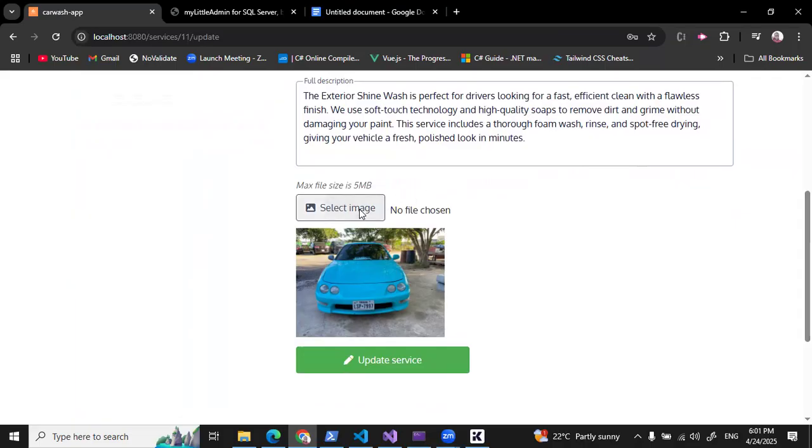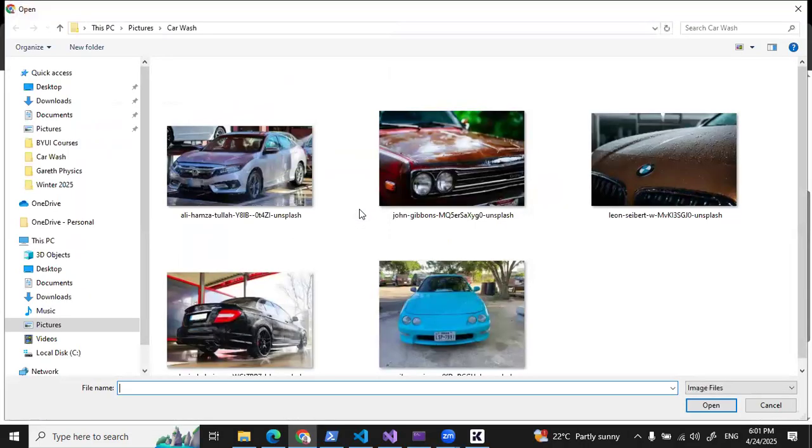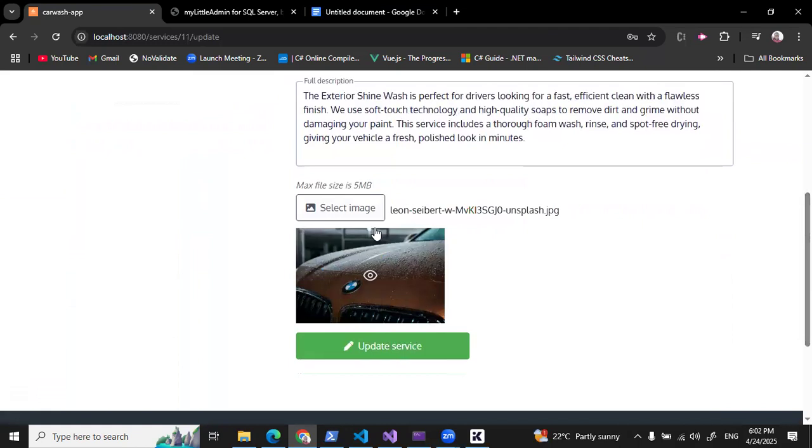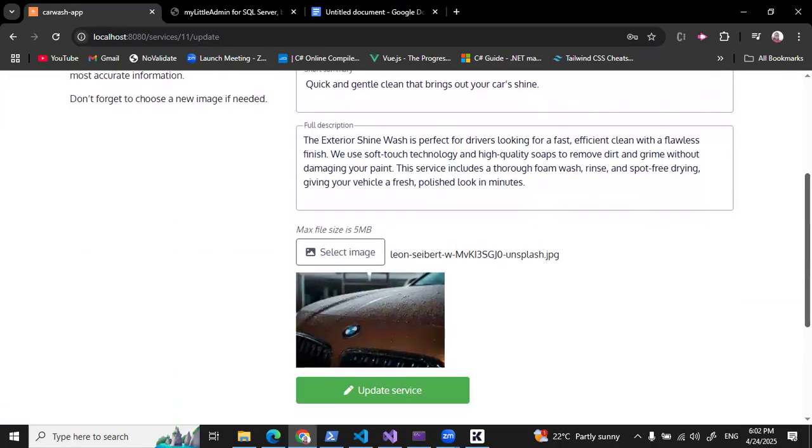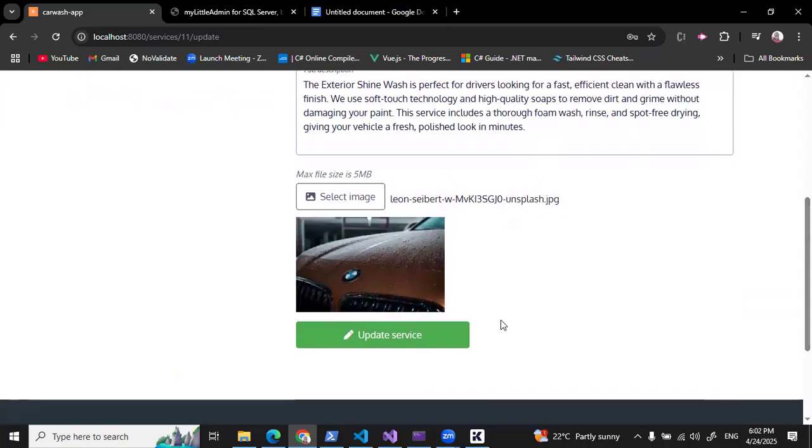So if I say select image, and how about this time we select this brown BMW. If I select this one, all right, I can now see the preview of the new image. And I'm now going to click Update Service.